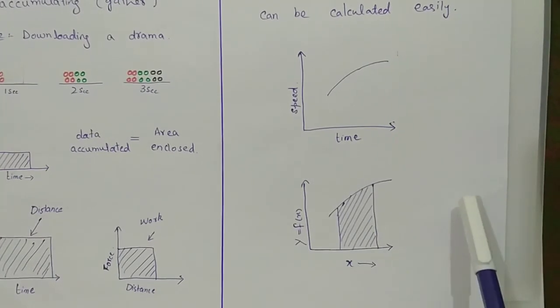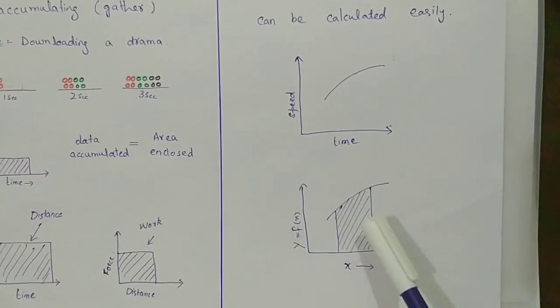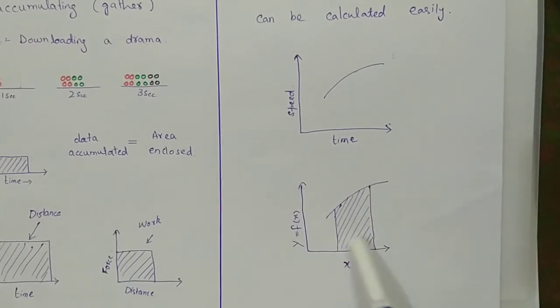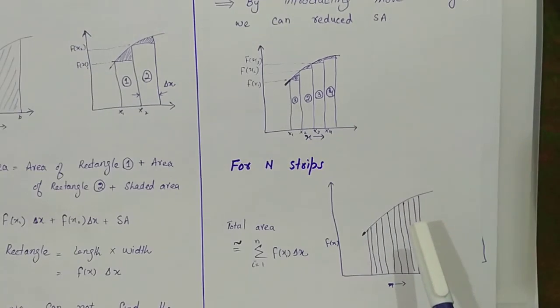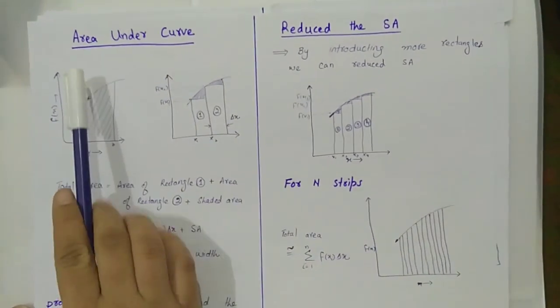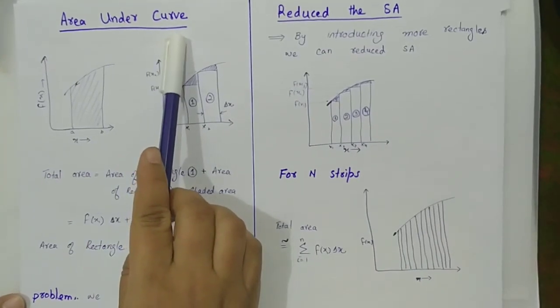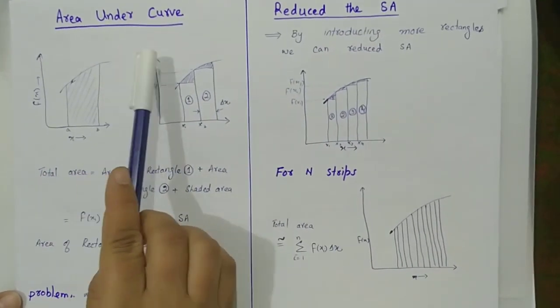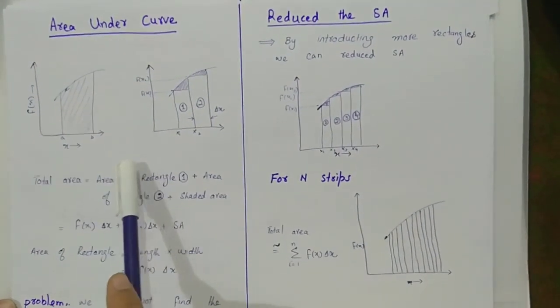We do not have any exact formula like rectangle, square and triangle. Problem is to calculate the area under the curve. We do not have the exact formula, but we can approximate these areas.